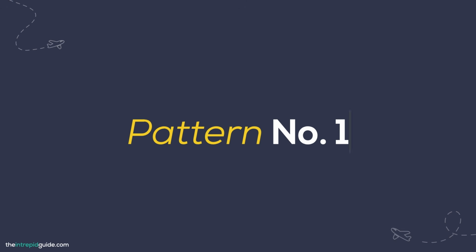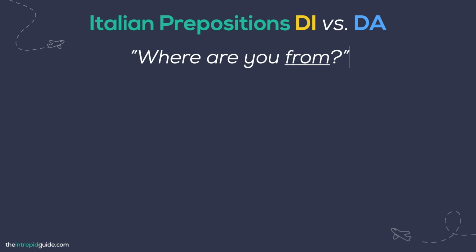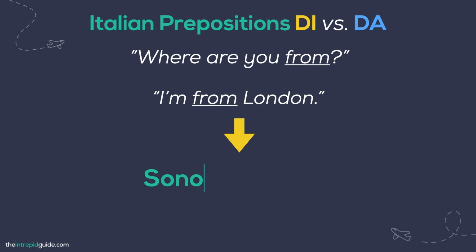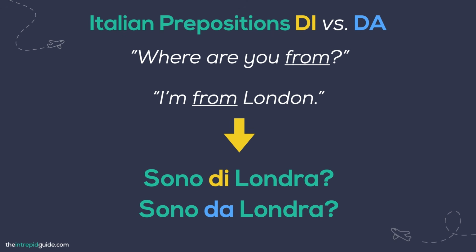Now to start, let's fix one of the most common mistakes learners of Italian make when choosing between di and da. Now imagine you're introducing yourself to a tour guide in Italian. She asks, "Where are you from?" and you hesitate. In Italian, how do you say, "I'm from London"? Do you say, "Sono di Londra" or "Sono da Londra"? Now they can both mean from, and you've seen them both used with cities and with places. So which one is right?